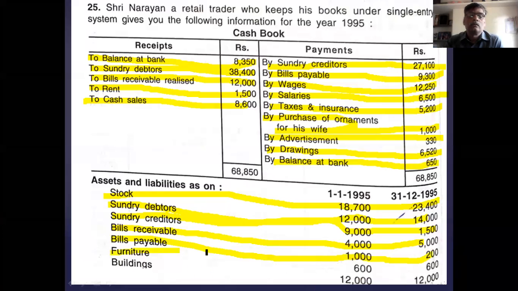Then furniture: opening goes to the opening statement of affairs, closing goes to the closing balance sheet. Then building: opening goes to the opening statement of affairs, closing goes to the balance sheet.